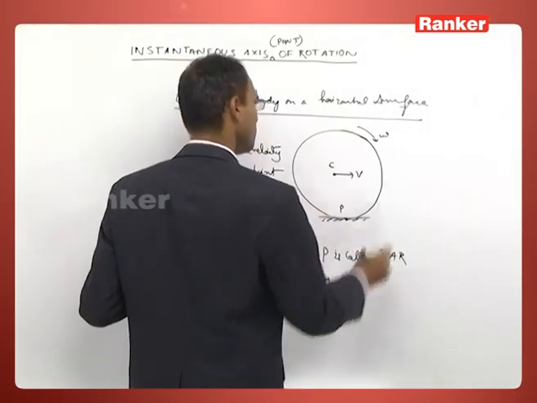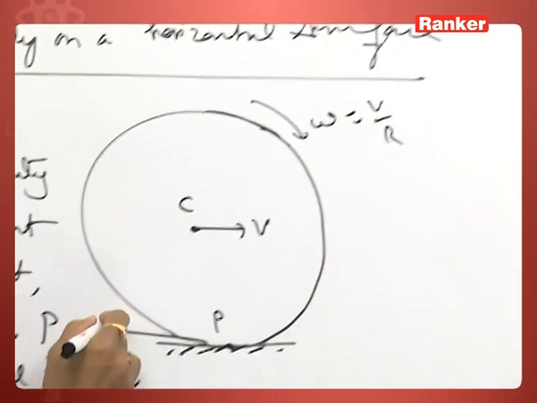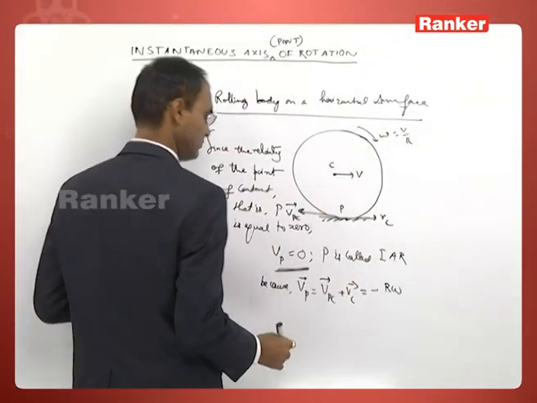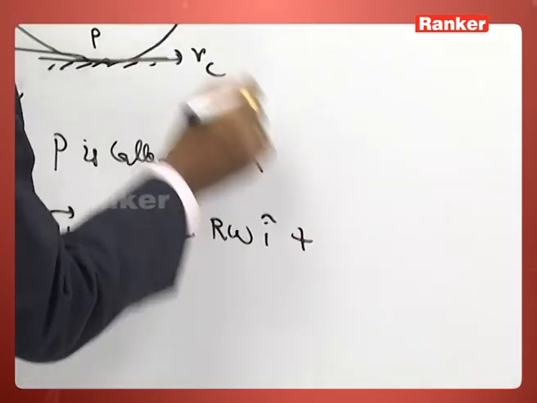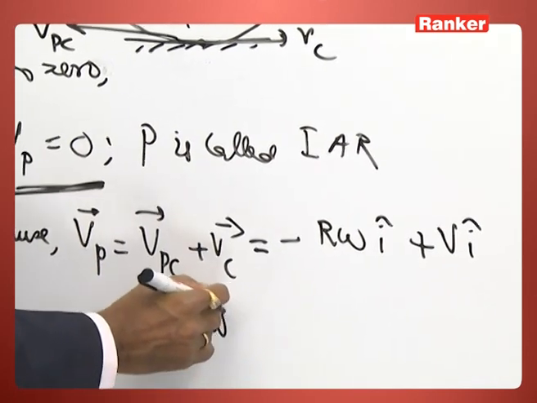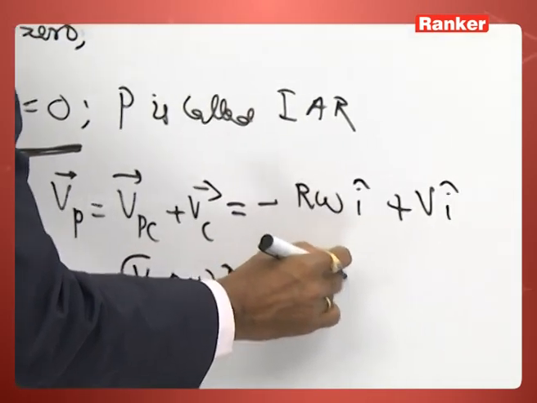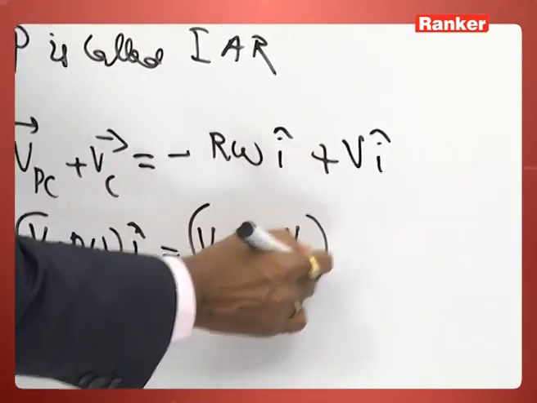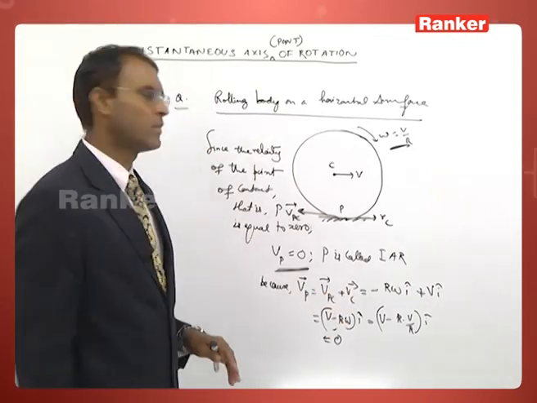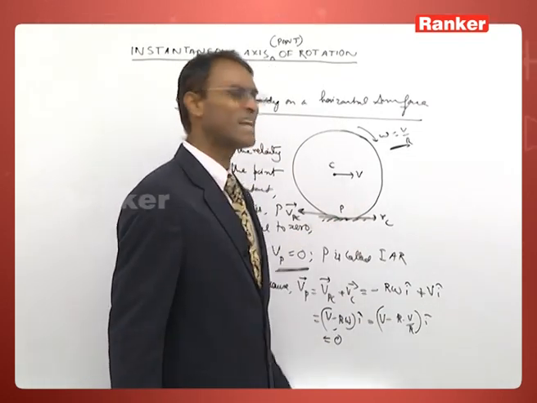Vpc is equal to minus r omega i cap, and Vc is equal to V i cap. So you are getting V minus r omega. Under this condition, if omega is equal to V by r, you are getting 0. Since this point does not move at this instant, this point P is called instant axis of rotation.